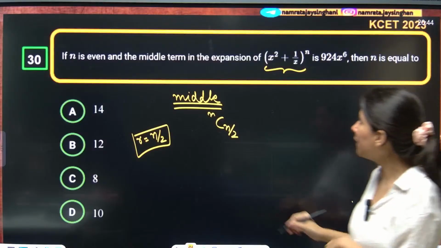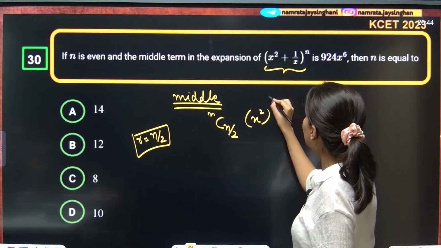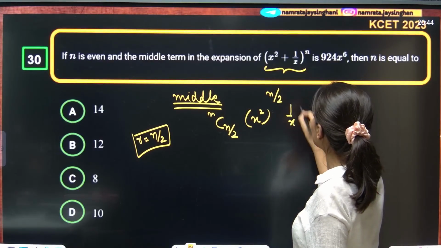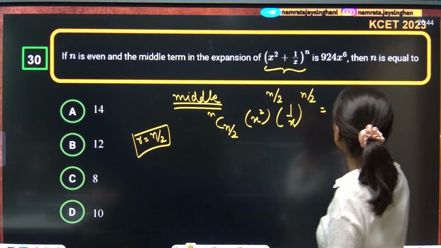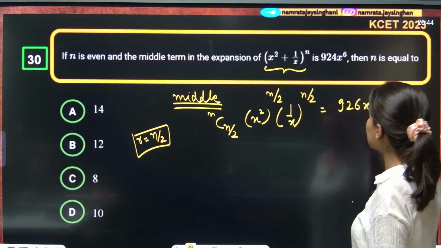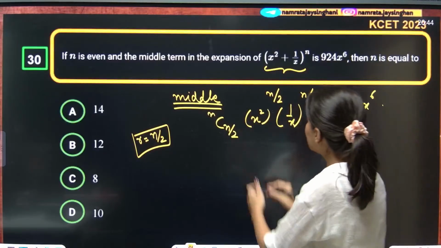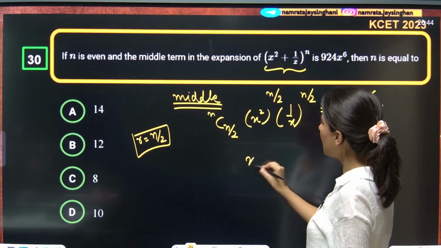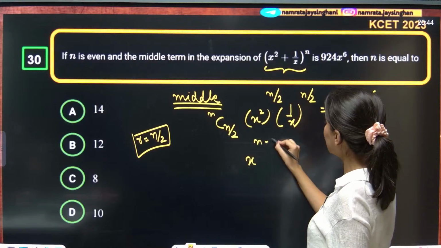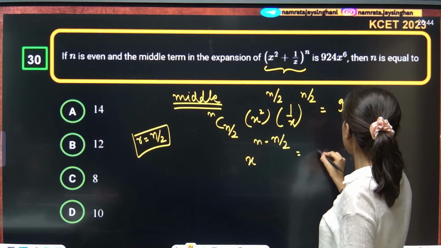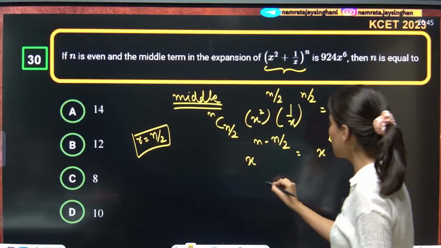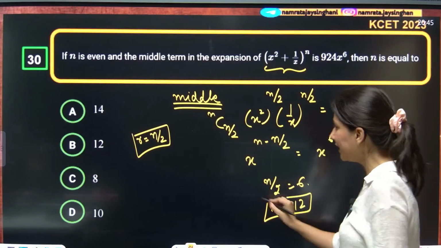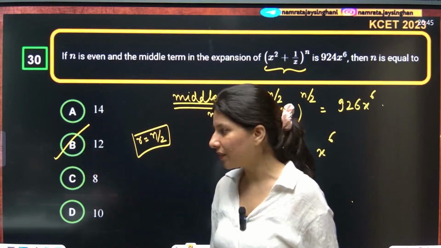So nC(n by 2), x square power n minus n by 2. So n minus n by 2 is n by 2 only. And 1 by x power n by 2. This is nothing but 924 x power 6. Now compare the power of x. On the left hand side, x power n minus n by 2 is equal to x power 6. I am just comparing the power of x. n by 2 is equal to 6. n is equal to 12 is absolutely right. Option B is absolutely correct.